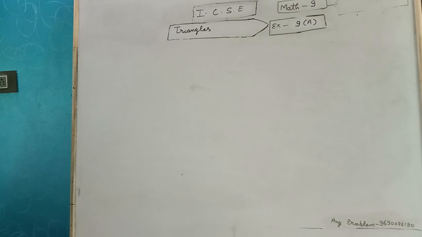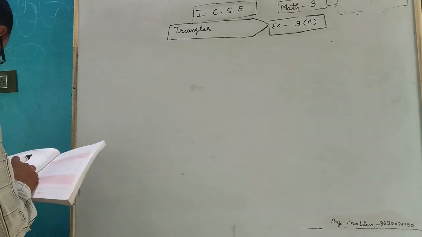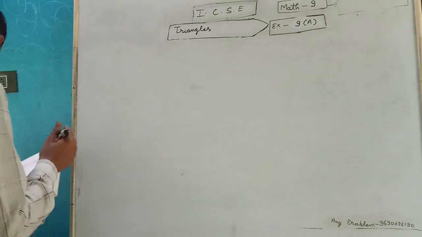9th class student, exercise 9A, triangles. Question number 6.